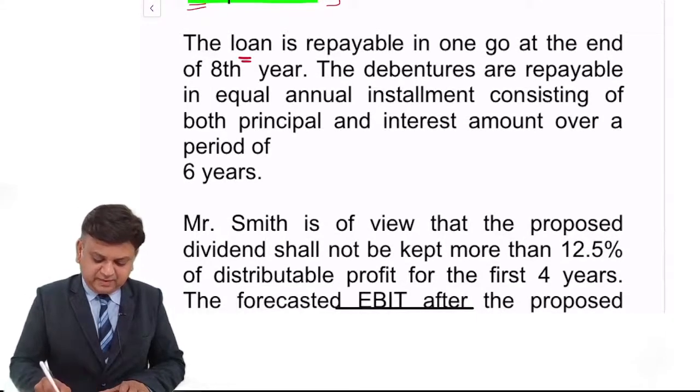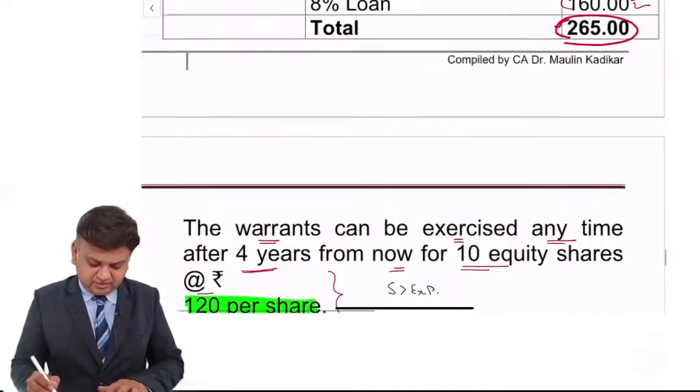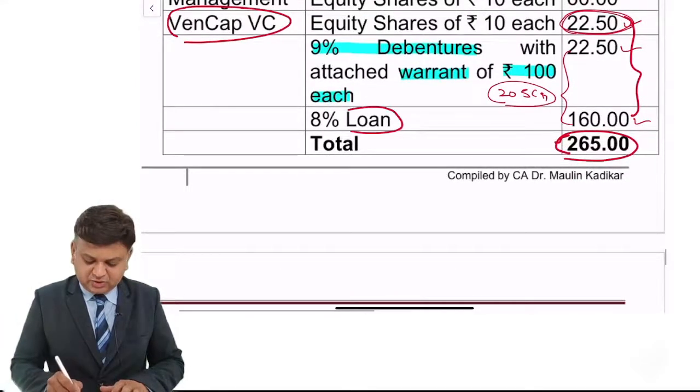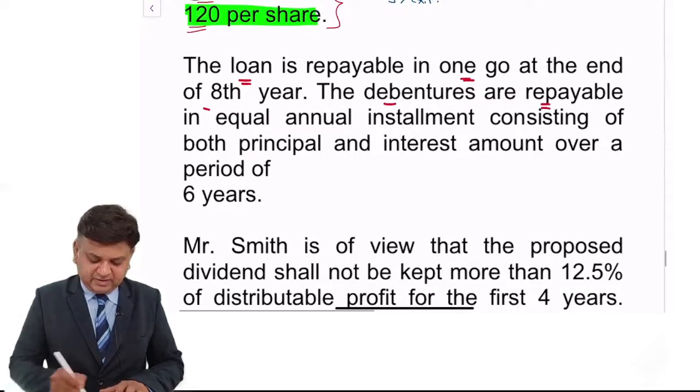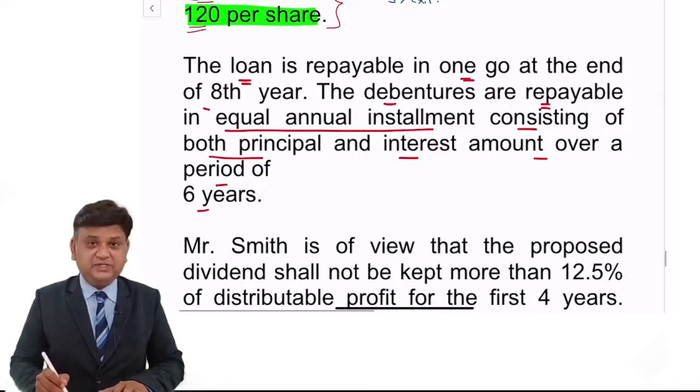The loan is repayable in one go at the end of 8th year. Okay. So this loan is going to be paid at the end of 8th year. Debentures are repayable in equal annual installments consisting of both principal and interest amount over a period of 6 years.